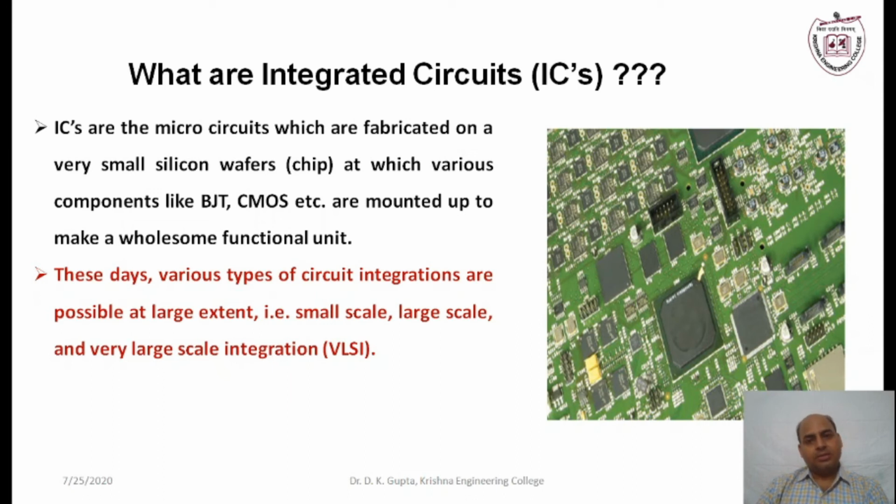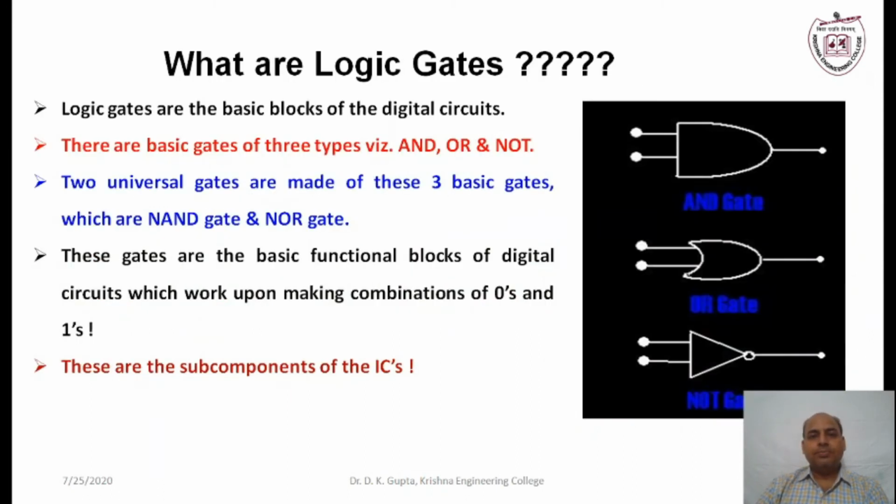And inside the integrated circuit, what actually is there? There are gates. So, logic gates: basically we can have different types of gates. One we can categorize as the basic gates. Here we have shown the three different types of basic gates: AND gate, OR gate, and NOT gate. With the help of these three basic gates, we can make any function of a digital circuit. Suppose we have any equation or function which we need to implement, then with the help of these three gates we can easily design the circuitry.